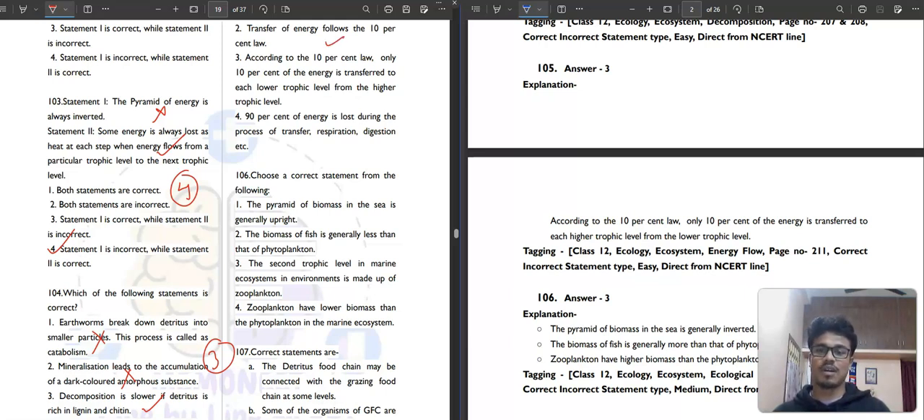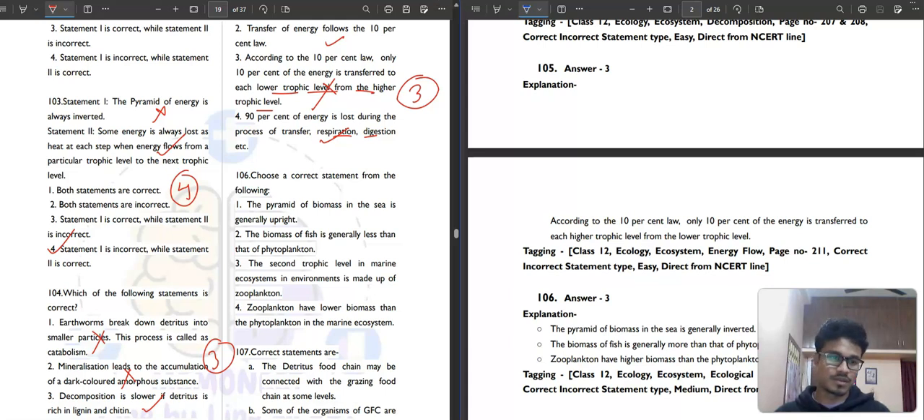According to the 10% law, only 10% of the energy is transferred to each trophic level from the lower trophic level. It is saying to each lower trophic level from the higher trophic level. This is not correct, right? So this is a twist in the sentence. The concept is the same. 10% of the energy is lost during the process of transfer, respiration, digestion, etc. Correct. So the incorrect statement here is the third option.